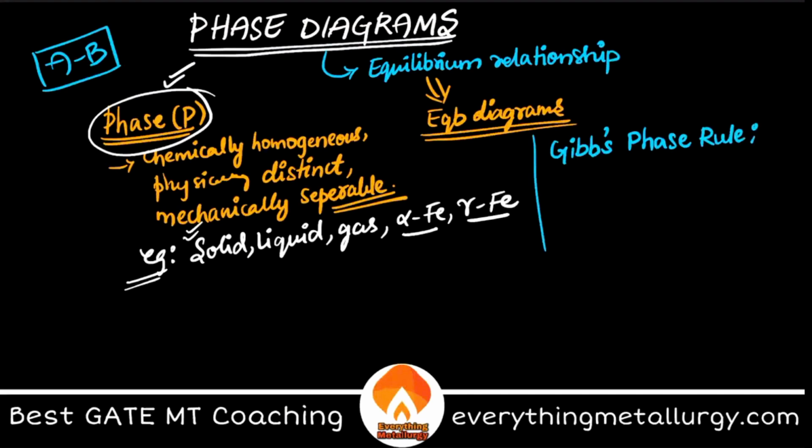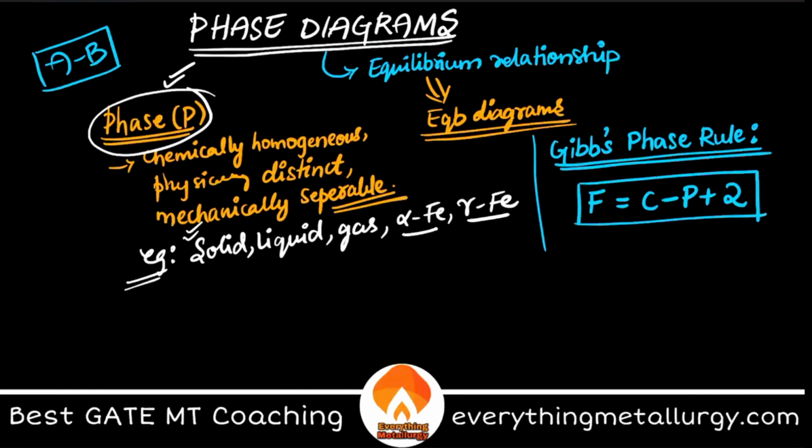Okay, so Gibbs phase rule actually gives you an idea about the degrees of freedom, the number of components, and the number of phases. So what did I say? Actually, first let me say the rule. It is F equal to C minus P plus 2. Right. So what is F here? F is the degree of freedom.